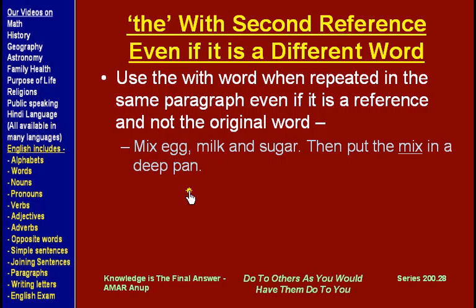Here we are talking about egg, milk and sugar, and those words are not repeated, but we still use this word "mix" to represent egg, milk and sugar, so we will put "the" in front of this mix. Don't get confused with this mix, which is a verb. We are talking about these three being represented by the word mix.